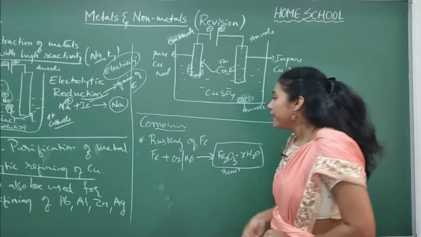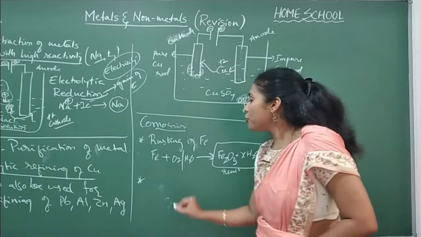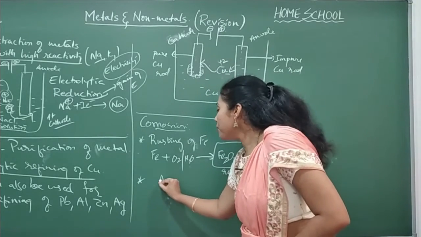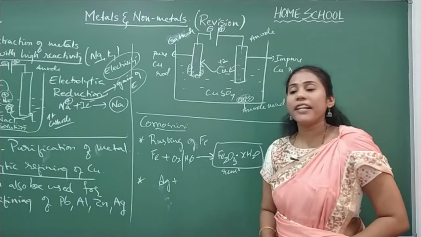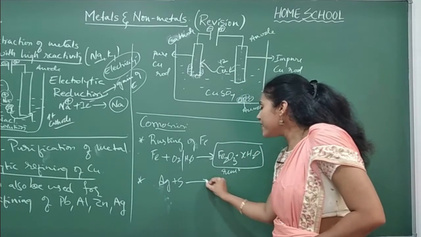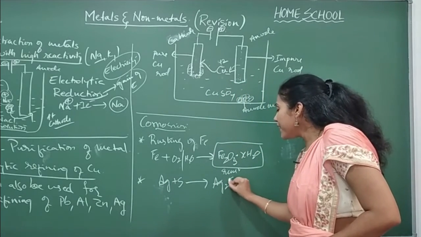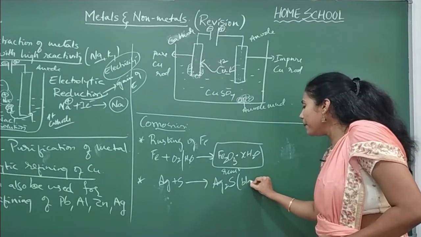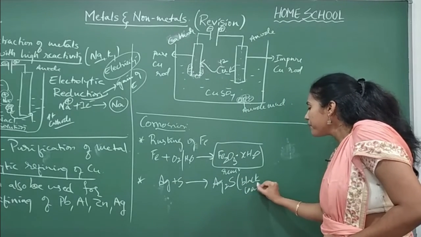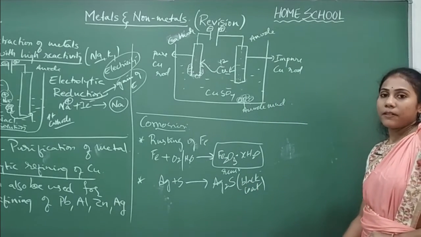Clear? Fine. And the next example for corrosion is silver. You know, silver, when it is exposed to the atmosphere, will react with sulfur and you will get Ag2S, which is nothing but that black coat that you will observe on silver.